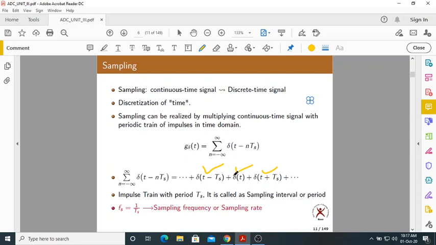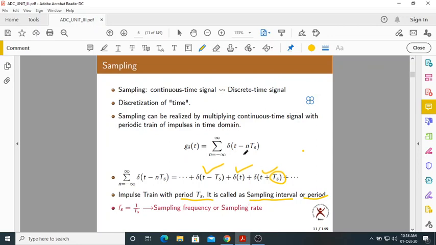Now what is the period of these impulses? They are occurring at a regular time interval of Ts. That's why Ts is called the impulse train period, or also the sampling interval or sampling period.